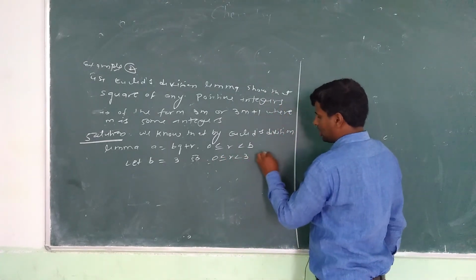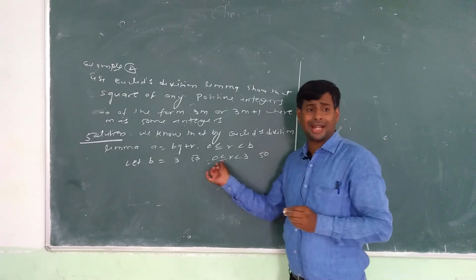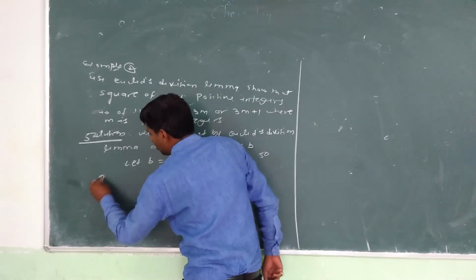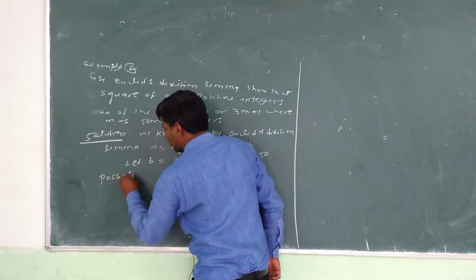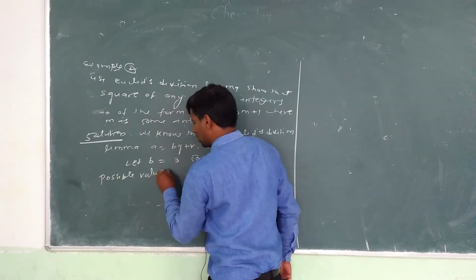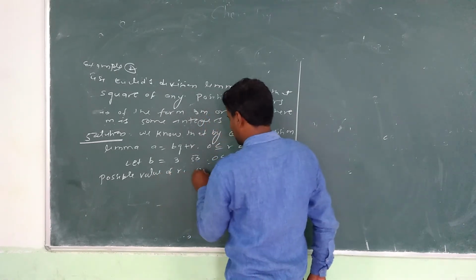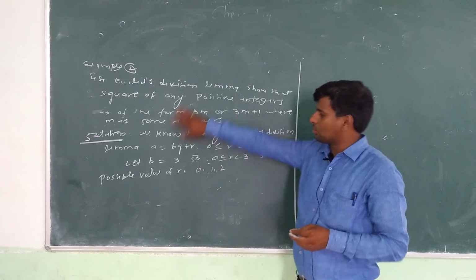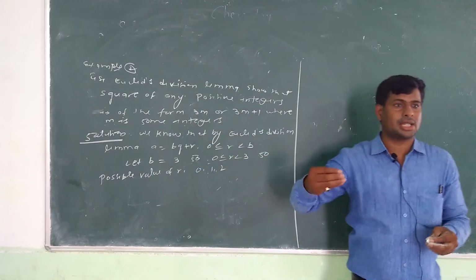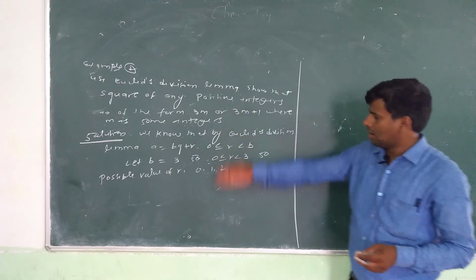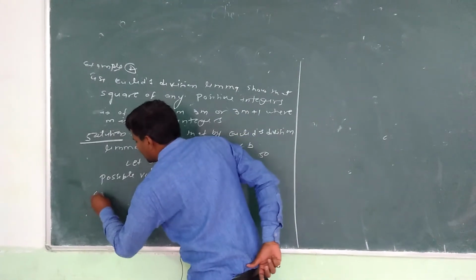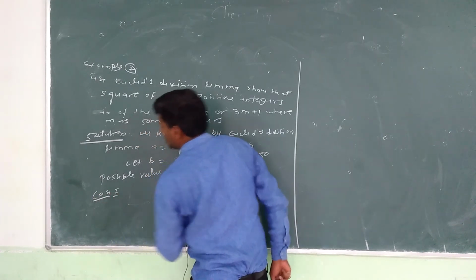It means remainder can be 0 or greater than 0 but less than 3. So possible values of r are 0, 1 and 2. Then after we want to prove that a square of any positive integer is of form 3m or 3m plus 1. So we can start by case first.